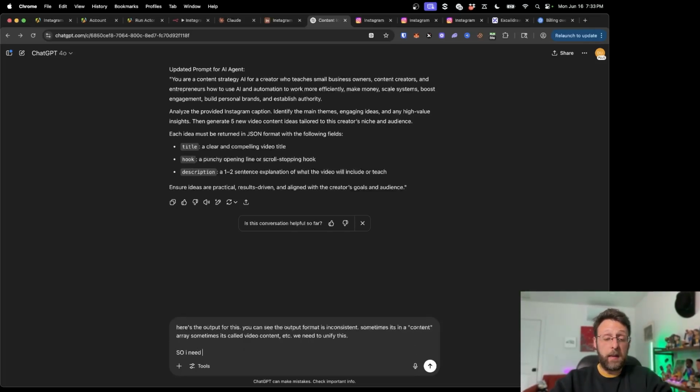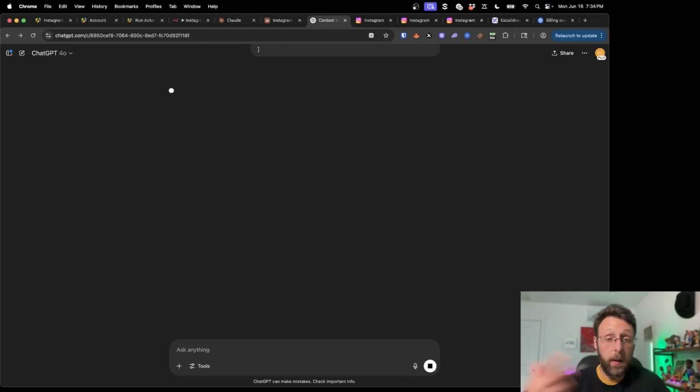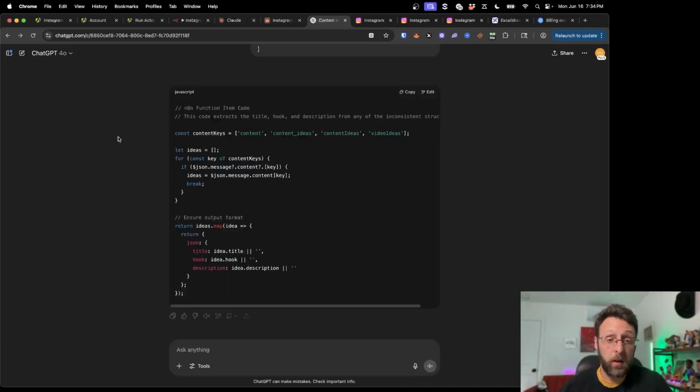So I need JavaScript code for an N8N function to extract the title, hook, and description from each item. This should run once for each item. And I'm just going to go ahead and paste in all that JavaScript so we can understand what's happening. And I want to say, can we accommodate some edge cases?